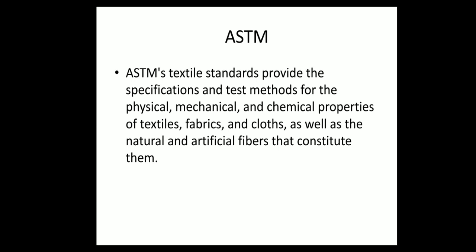ASTM's textile standards provide the specifications and test methods for the physical, mechanical, and chemical properties of textiles, fabrics, and cloths, as well as the natural and artificial fibers that constitute them.